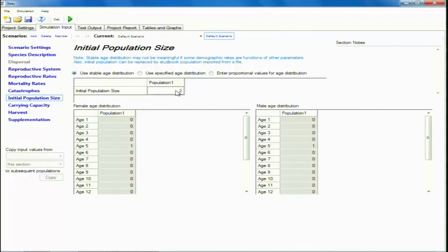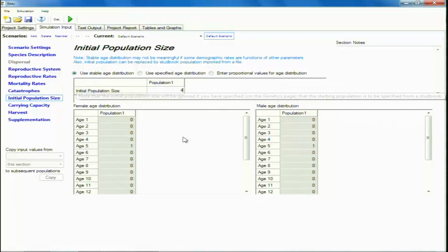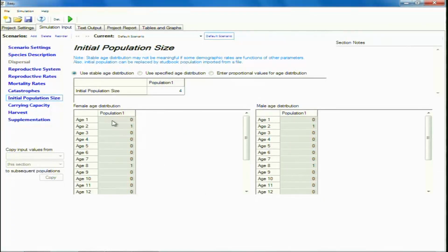Let us now increase the population size. So, in place of having 2 individuals, let us begin with 4 individuals. Now, with 4 individuals, we are automatically saying that we have an individual of age 2 and age 8, both for males and females, but then we can also change this. So, let us say that in place of having an age 2 individual, let us have a female of age 4 and a female of age 8.